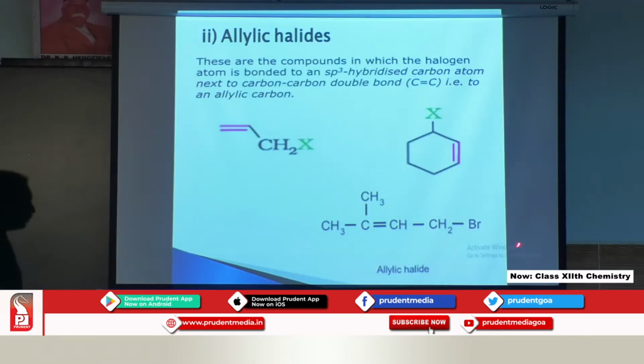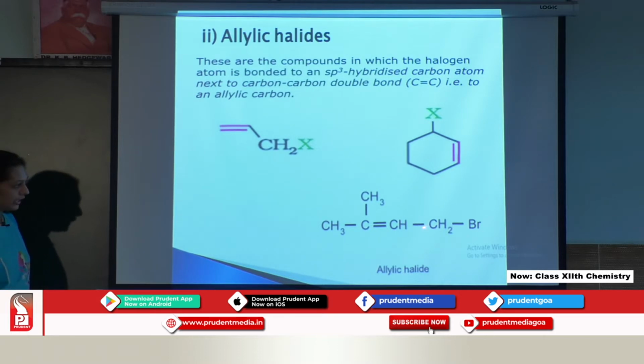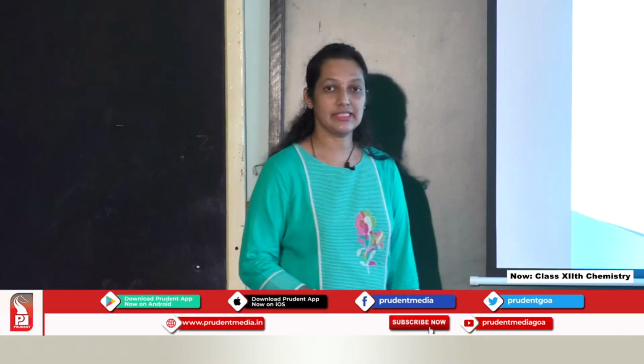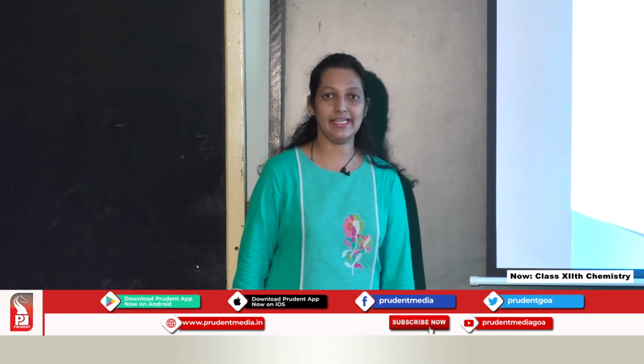Third example also, if you consider the halogen, that is the Br, attached to the carbon. This carbon is again sp3 hybridized because it has formed the single bond, and next to this carbon the double bond is present. So, these are the three examples of the allylic halide.